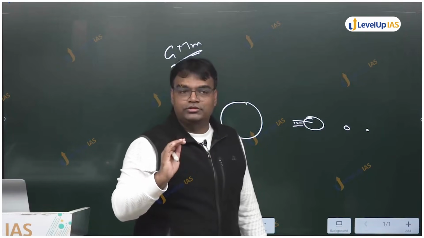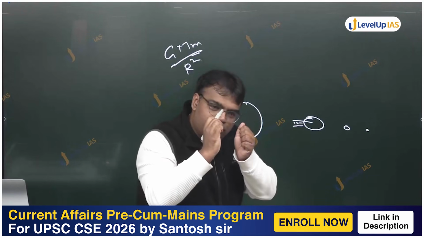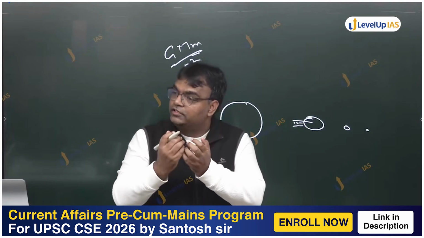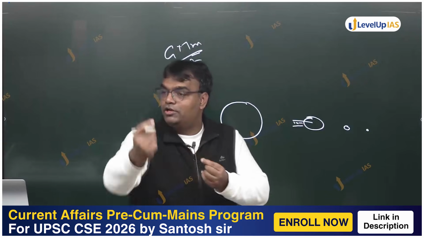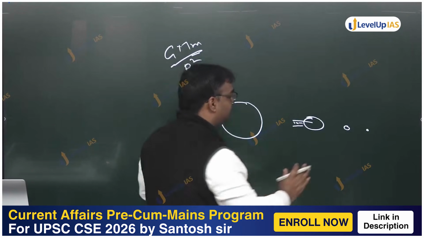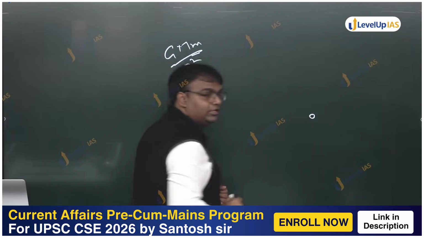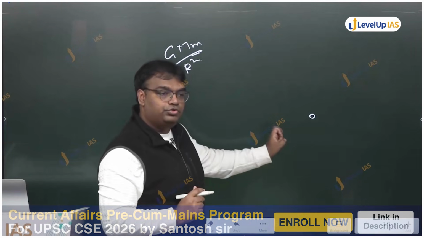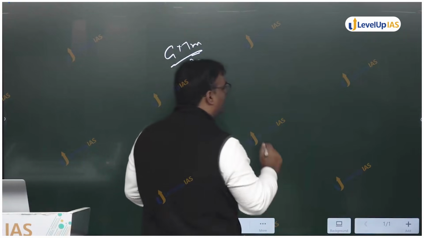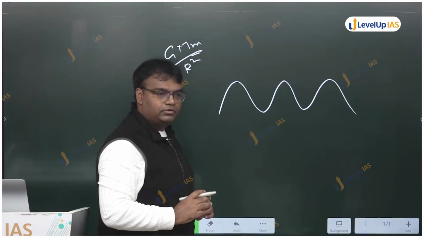But suppose those stars eventually were compressed so much that the force was so high that even light particles are not allowed to come out. Let's say this was a star जिसको हमने इतने छोटे में compress कर दिया. Or forget star. Let's think of a mountain. Mountain का एक mass होता है m.